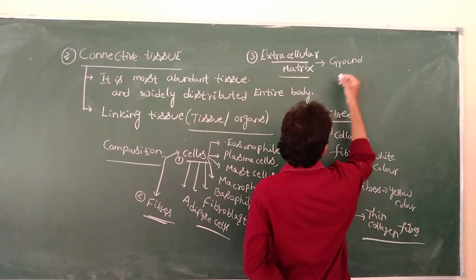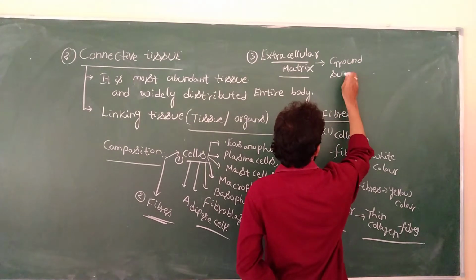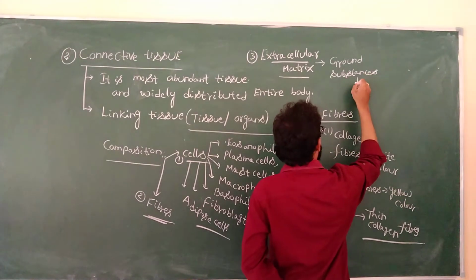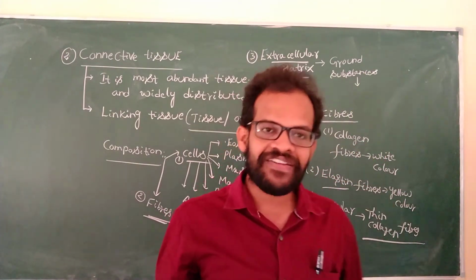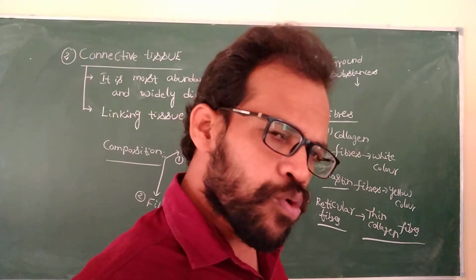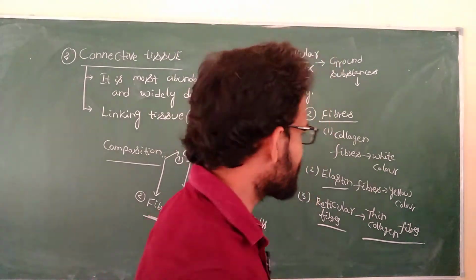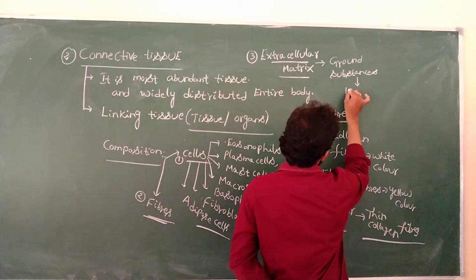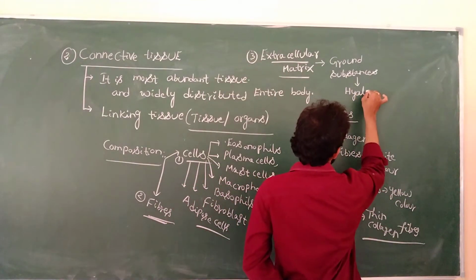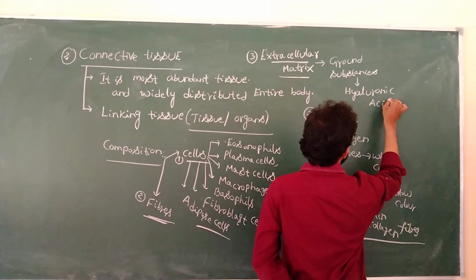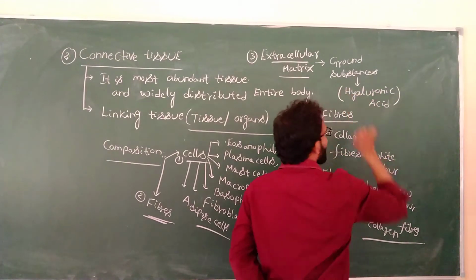Ground substances. What is the ground substance present in our connective tissue, in our body? The most abundant ground substance present in our body is hyaluronic acid.